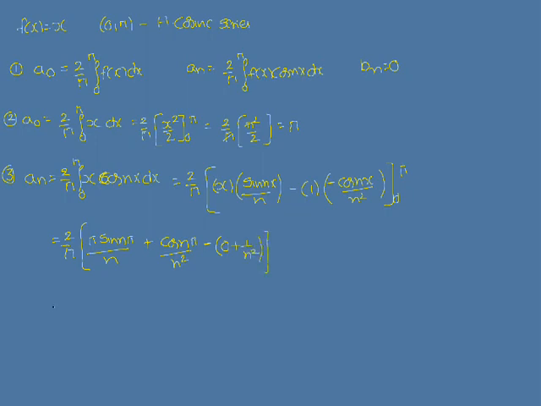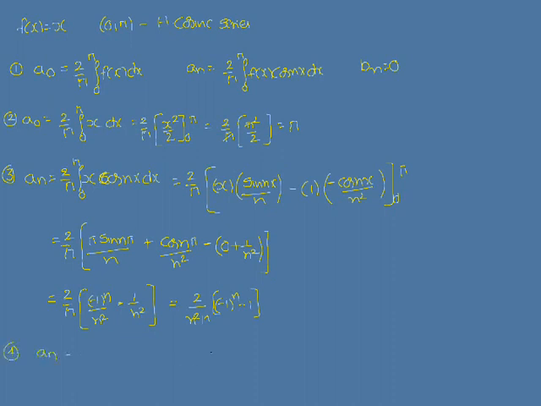This is what you are left with, that is equal to 2 by pi into, sin n pi is equal to 0, so the first term will vanish, and cos n pi is equal to minus 1 power n by n square, minus into plus minus 1 by n square. So what you are left with is 2 by n square pi into minus 1 whole power n minus 1.